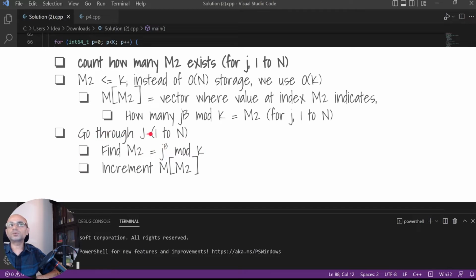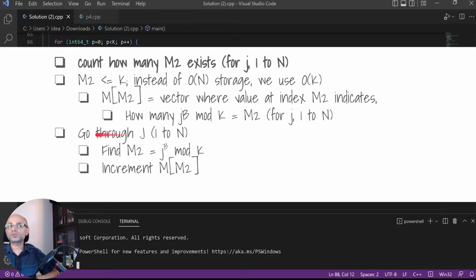So by going through j from 1 to n and calculating j power b mod k each time, we are maintaining and building a vector m such that each index indicates how many j exist resulting in this value being that index.